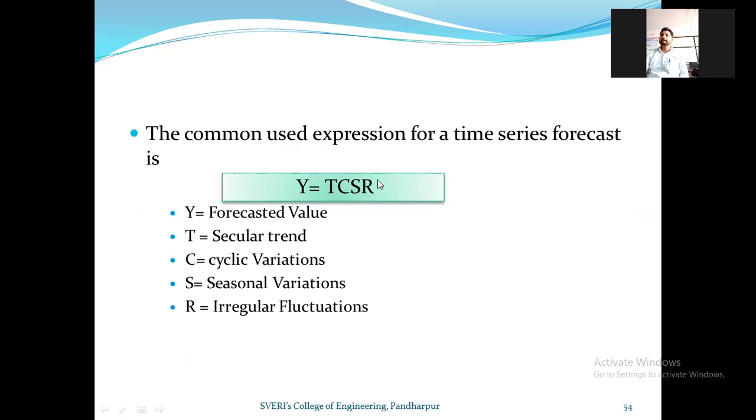In that case, one can forecast demand by using this formula: Y is equal to T, C, S, R. Y is the forecasted value. T is the secular demand. C is the cyclic variation. S is the seasonal variation. And R is the irregular fluctuations.